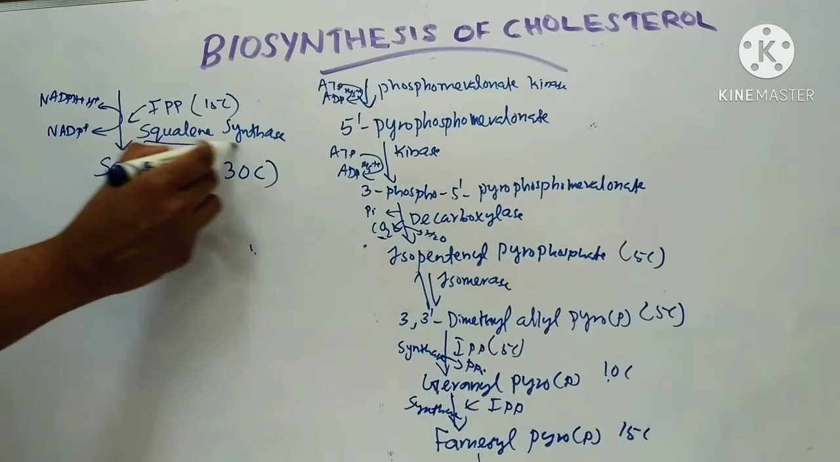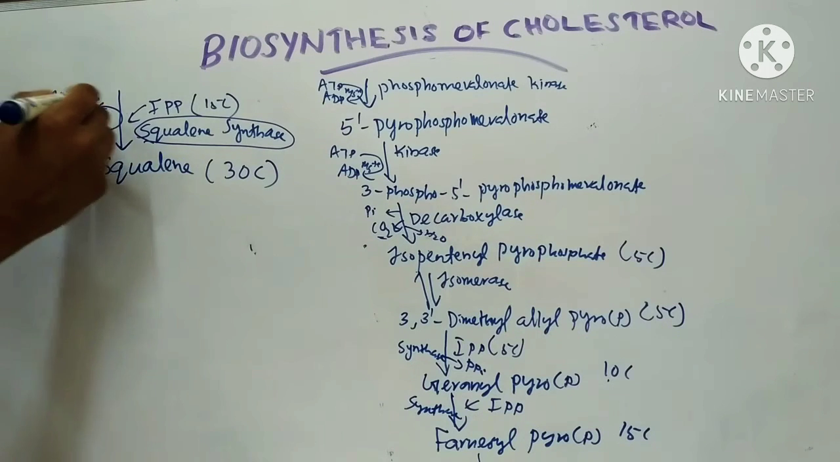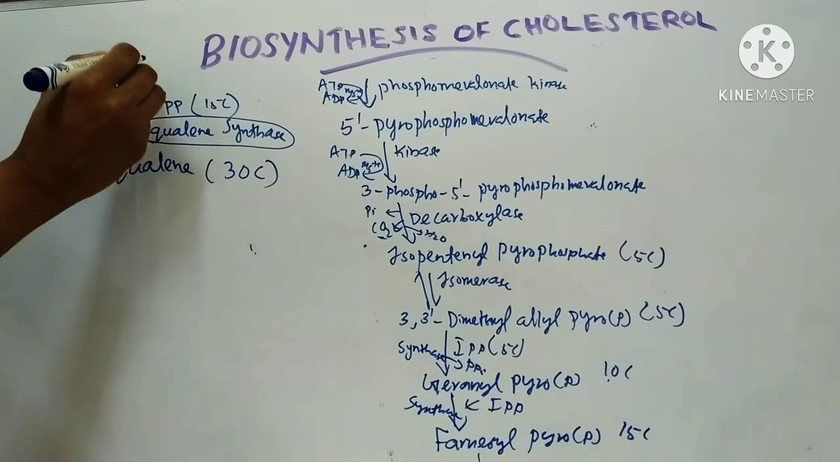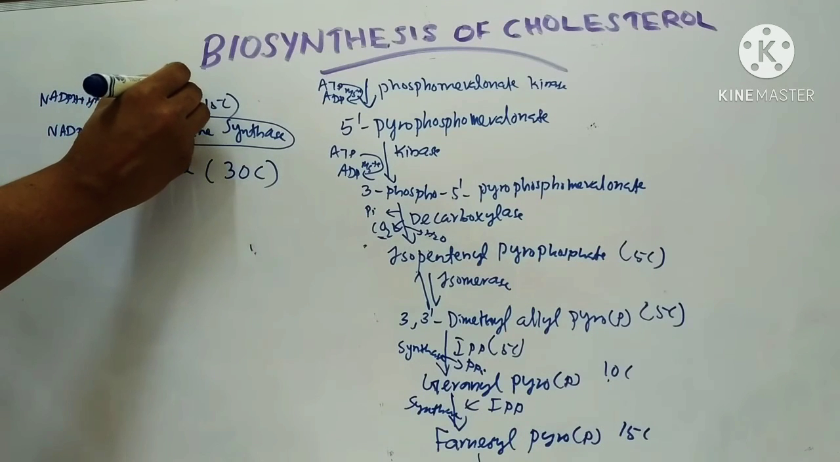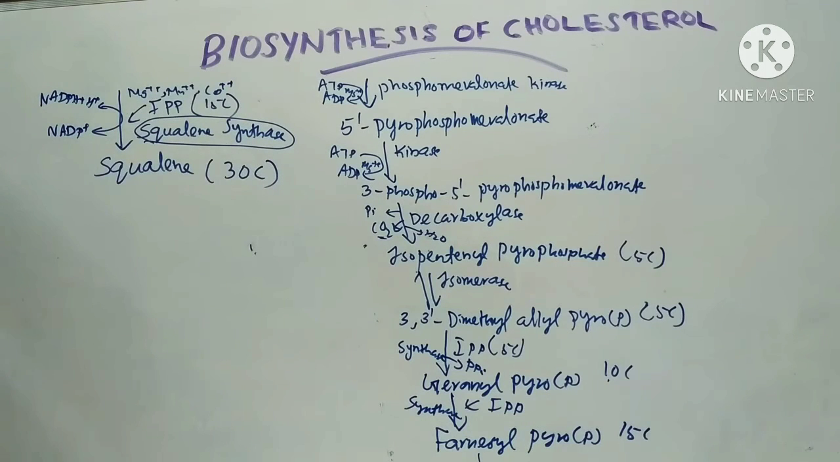This enzyme squalene synthase is a microsomal enzyme. Here NADPH is required as a cofactor, as electron donor, and it requires Mg++, then Mn++ and Co++ as cofactors. That is the third reaction, that is the formation of squalene.